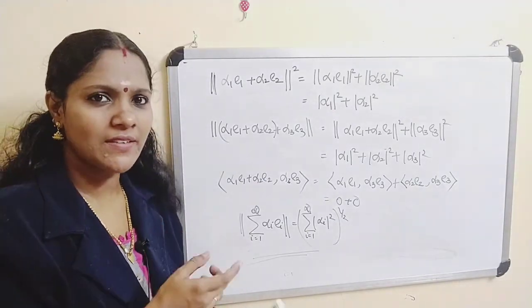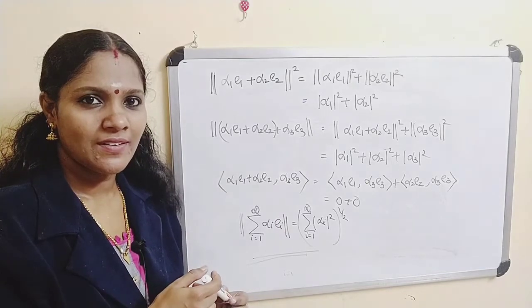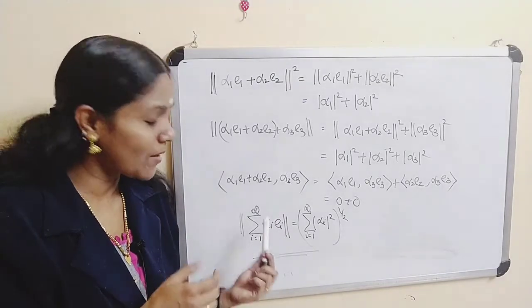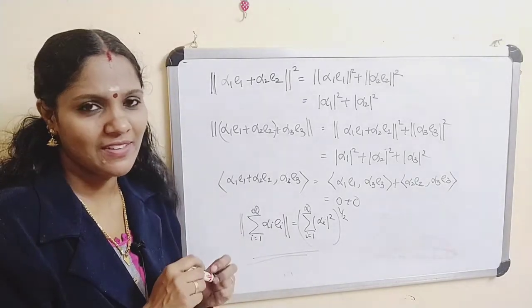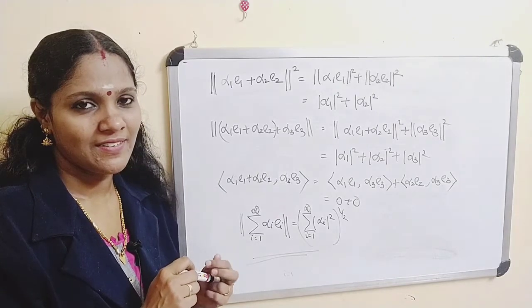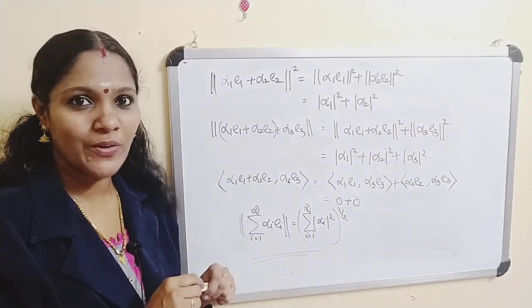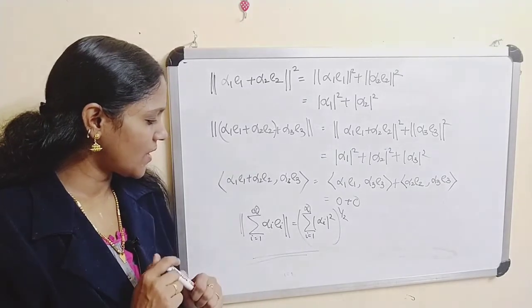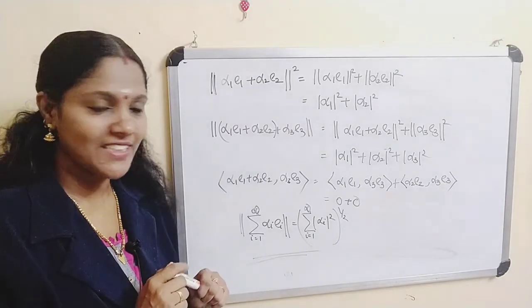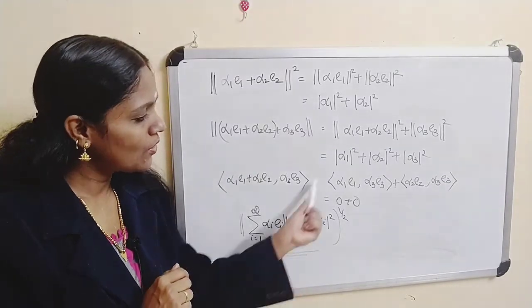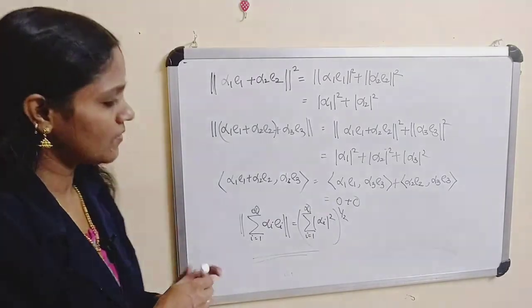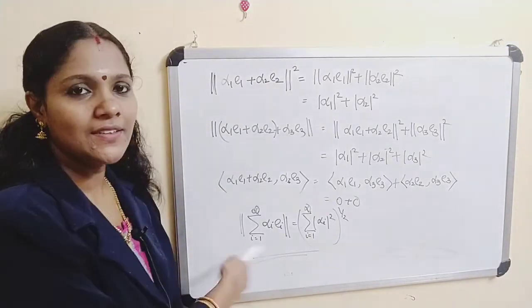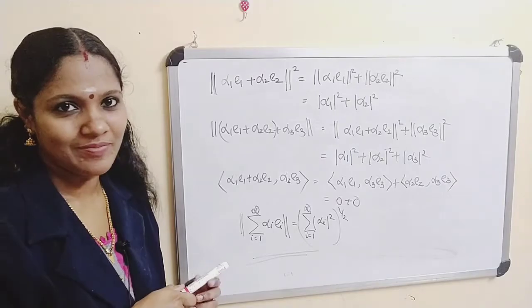A series exists means the limit of the series, the sum of the series, exists, that is, the series converges. So we have to check whether the sum i equal to 1 to infinity alpha i ei converges. Also we have to check under what condition this equality holds.